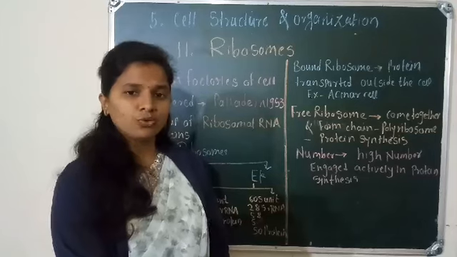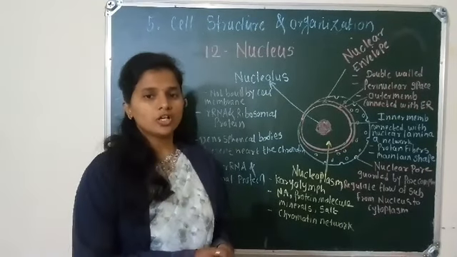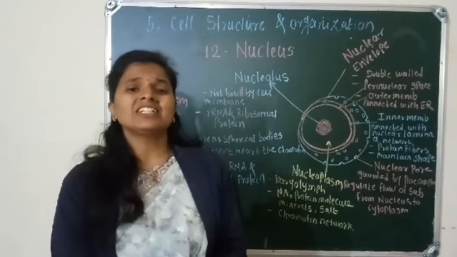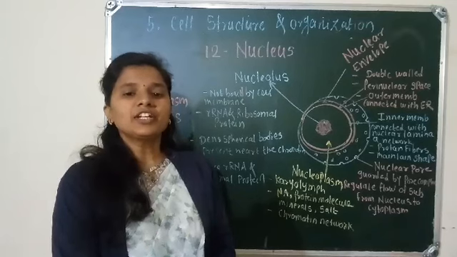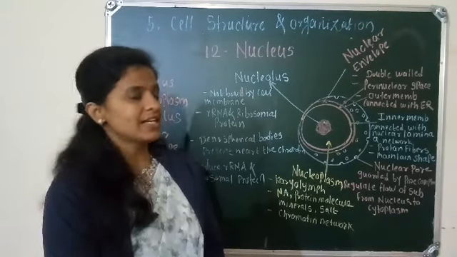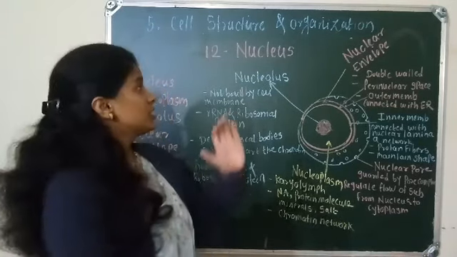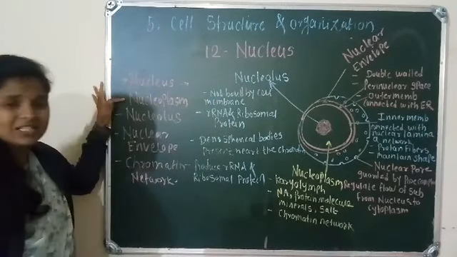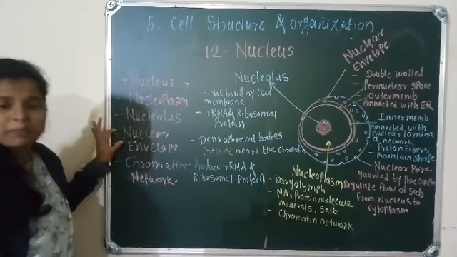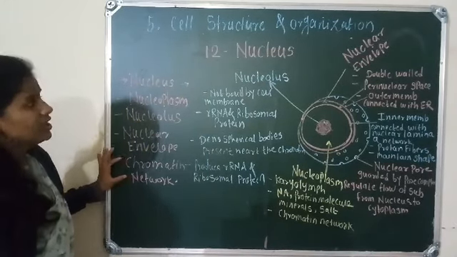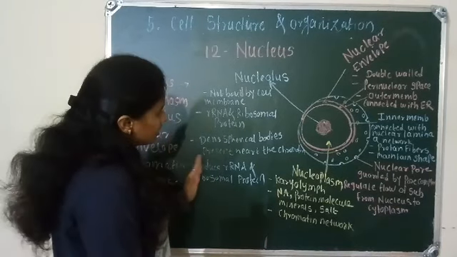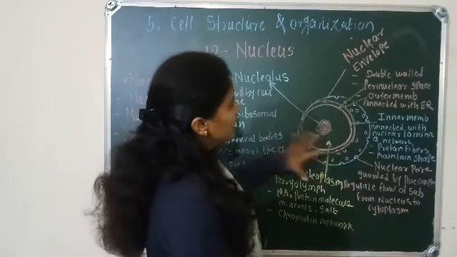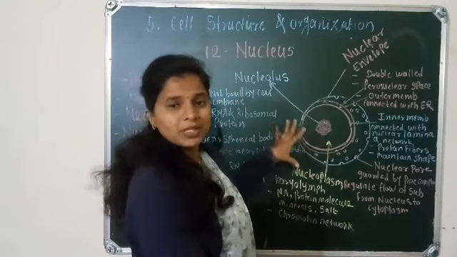Next point is the nucleus. The structure of the nucleus is distinct in the non-dividing cell, in the interphase of the cell cycle, and the nucleus is made up of the nucleoplasm, nucleolus, nuclear envelope and the chromatin network. So let's study the different parts of the nucleus. This is a simple diagram which shows the different parts of the nucleus.